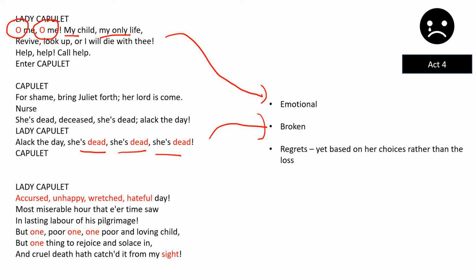Now it's interesting that at this point we can look at it in a number of different ways, but really it's like, why did I only have one child? Why only one? Because it's almost suggesting that she wishes she had another one so she wouldn't have to be so upset about losing this one, which seems a little bit strange to say at this point.